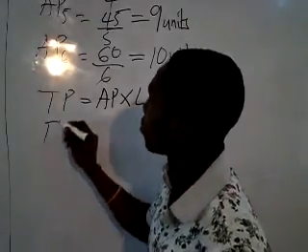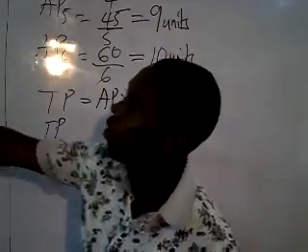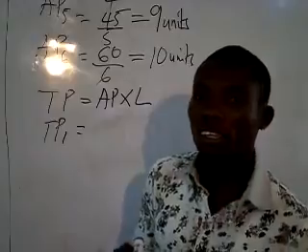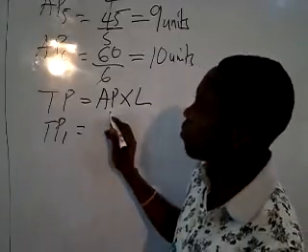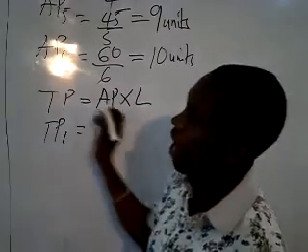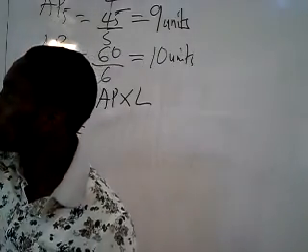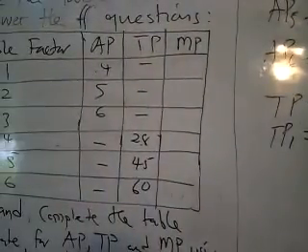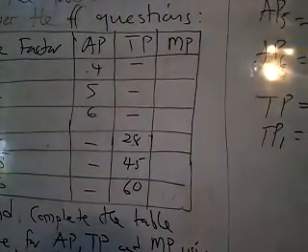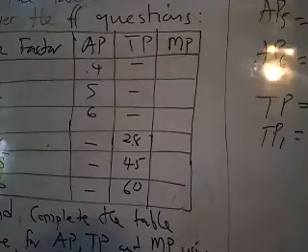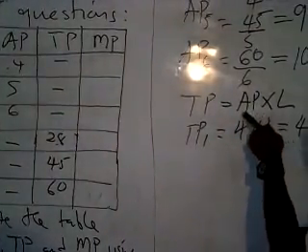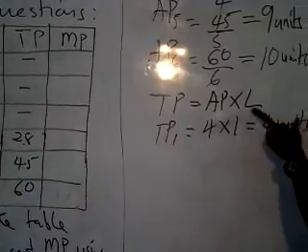Okay, so if you want to calculate for total products when the first variable factor was employed, TP1, it is going to be average product 1, which is 4, multiplied by the first unit of the variable factor. So 4 multiplied by 1, you are going to get 4 units. Total product is average product multiplied by the variable quantities.